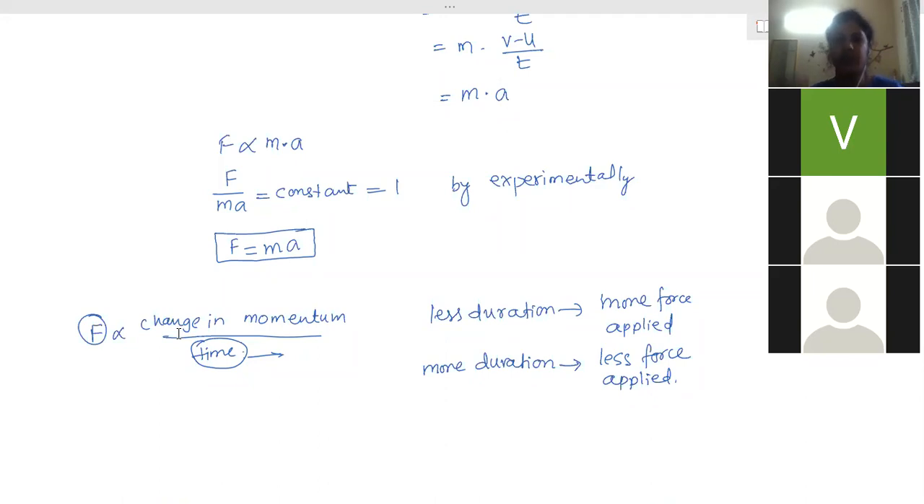And even in the cushion bed also, the cushion gets compressed. So due to compression, the change in speed will take some time. So more time is given. Due to more time, the force applied will be lesser. And due to lesser applied force, he will get hurt less. Or maybe if it is the cushion bed, he will not get any hurt.